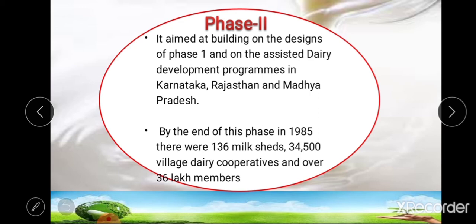So at the end of second phase, about 34,500 dairy cooperatives were established, which covered about 60 lakh members.